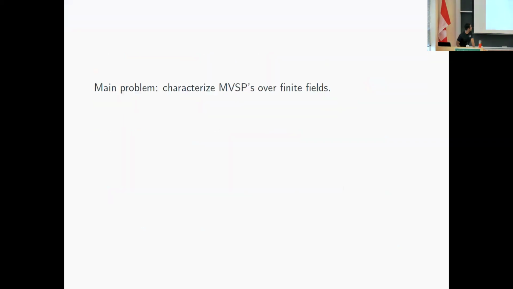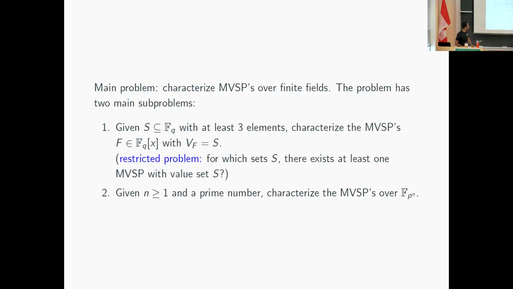Okay. So as I mentioned before, the main problem is to characterize these polynomials over finite fields. And basically, we can discuss this problem in two ways, right? So first, we can take an arbitrary subset of Fq and ask if there is any MVSP with this value set, right? So for instance, for x squared, we got that the value set is this guy, right?